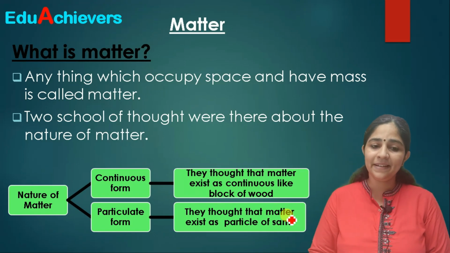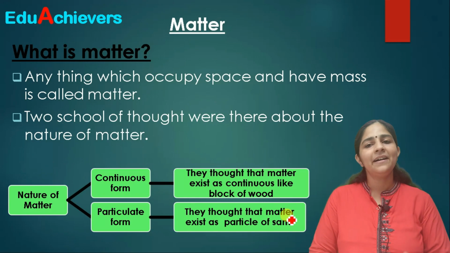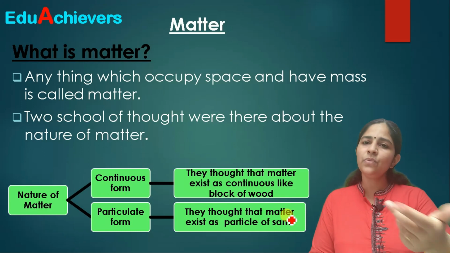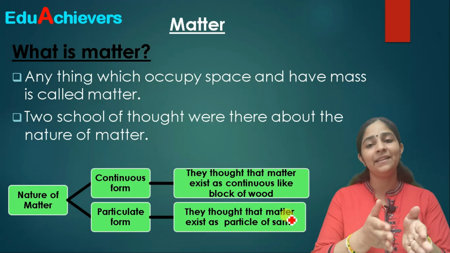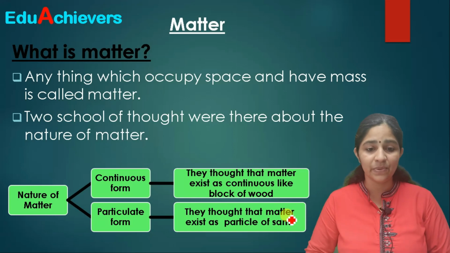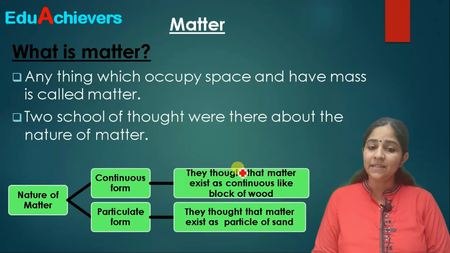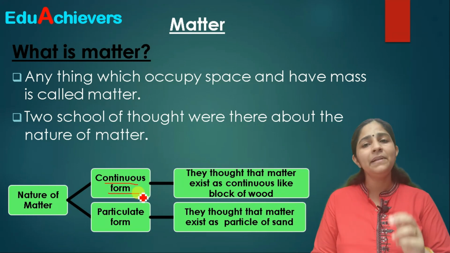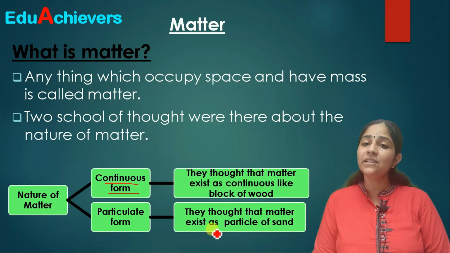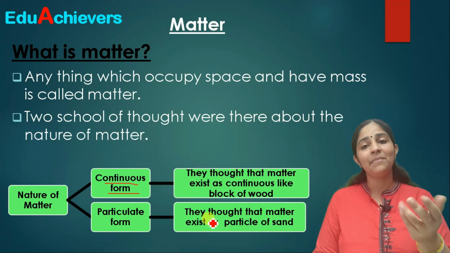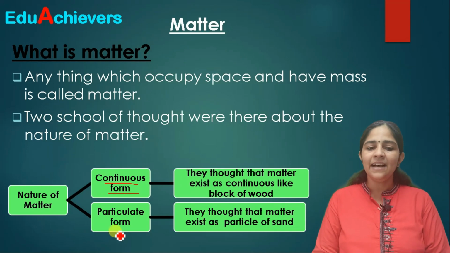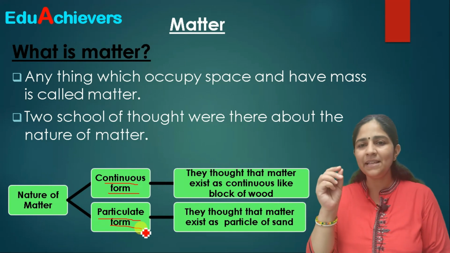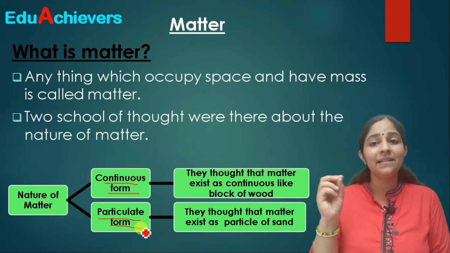Now, as I just discussed, scientists were thinking about the nature of matter, and there were two groups of scientists who were different in their views. The first group said that matter is in continuous form, correct? The meaning of continuous form is that they believed matter exists like a continuous sheet, or like a block of wood. And the other group believed that matter has a particle nature, that means matter is made up of small particles, correct?